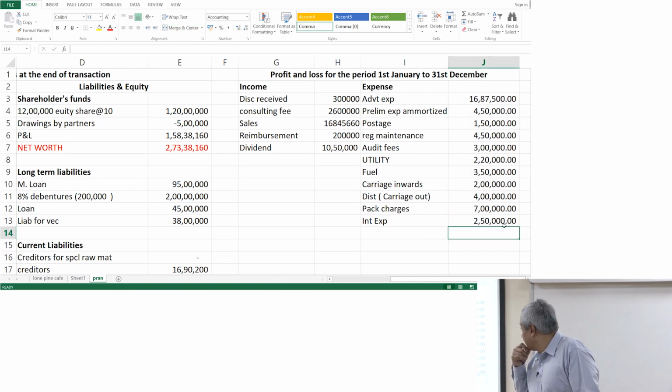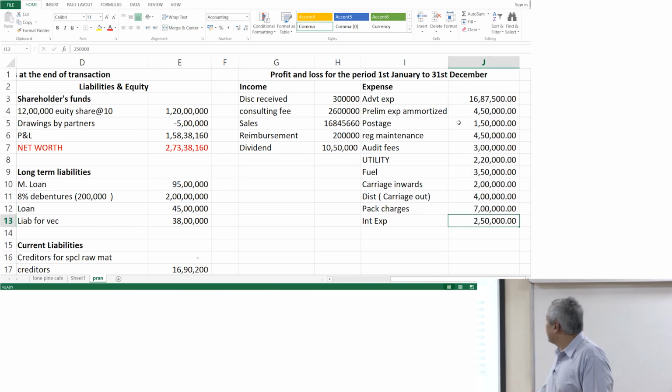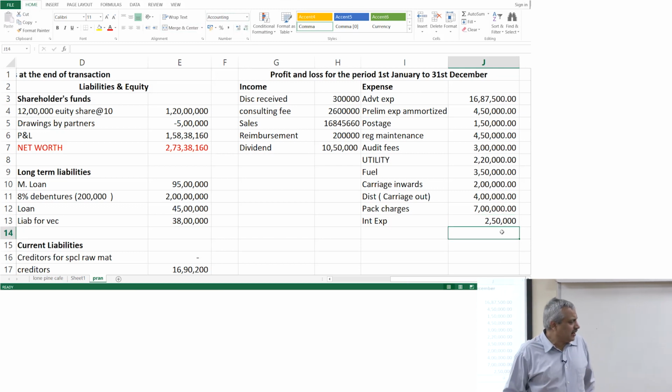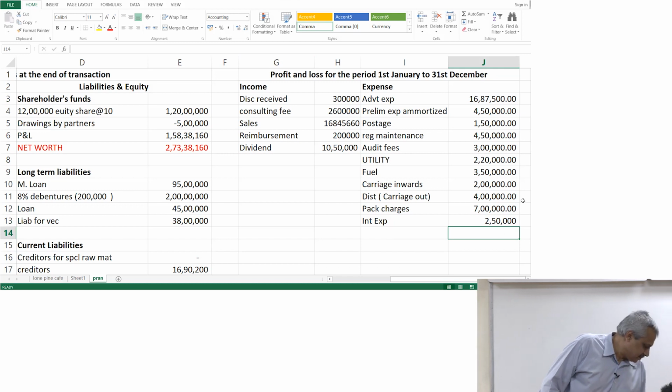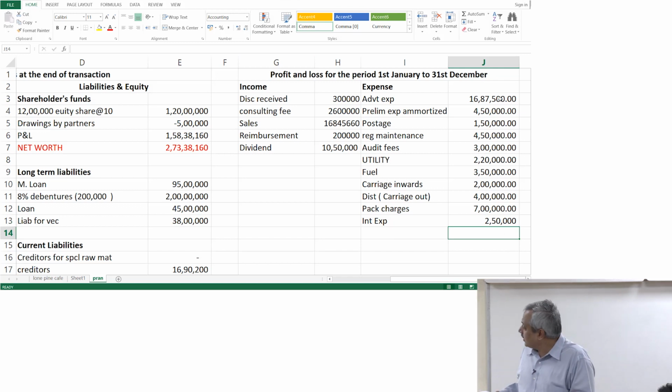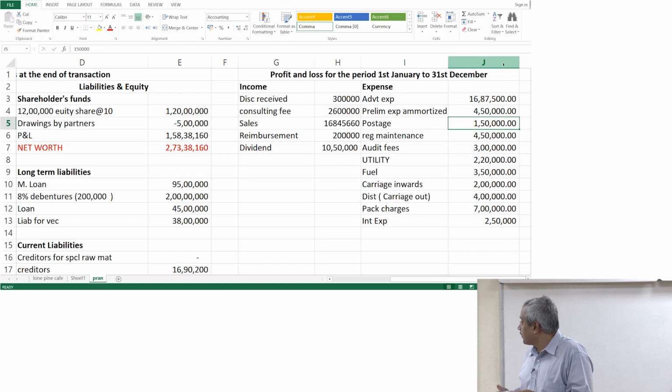Now, interest expenditure 2.5 lakhs, okay. Reduce this 0.00 here, otherwise it looks very clumsy. Reduce the decimals, no decimals out there. Ensure that there will be no decimals anywhere.